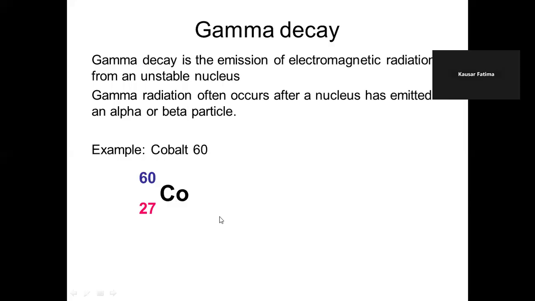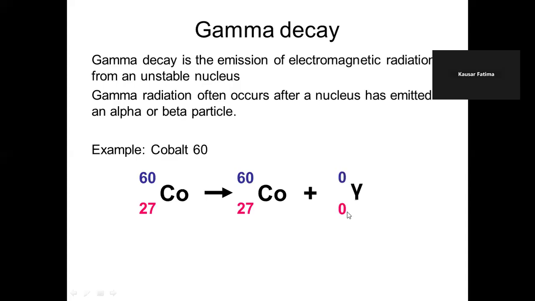The identity of the atom does not change. But alpha and beta decay do cause a change in identity because both of them result in a change in the number of protons. That is, the atomic number will change, which means the identity of that atom will change. So here cobalt-60 remains cobalt-60, but with less energy.